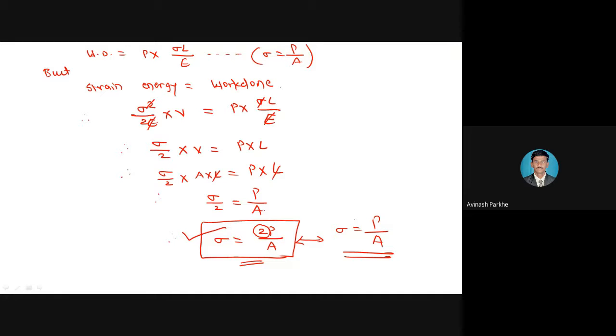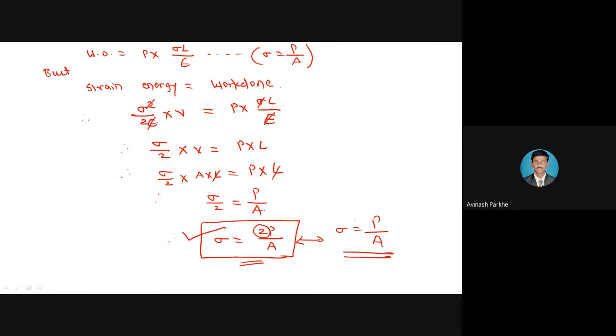So in the formula, sigma is equal to 2P upon A, meaning 2 times it is maximum than the gradually applied load. Therefore, final statement by comparing the equations: stress due to suddenly applied load is twice than stress due to the gradually applied load.